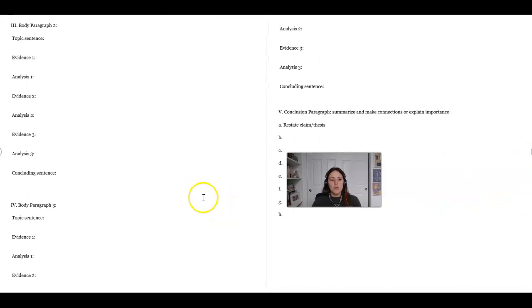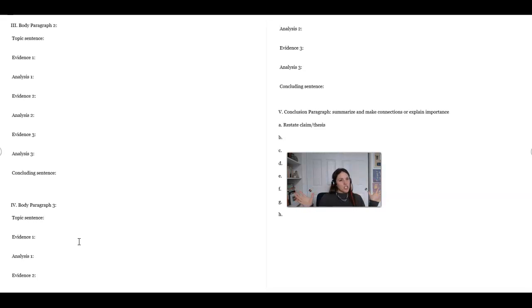Okay, then you're going to move on and do this again for paragraph 2 and paragraph 3. So you're going to see here that this handout is set up for you to have 3 body paragraphs and for each of those to have different pieces of evidence. Each body paragraph should explain a certain challenge that person went through that made them a better person or helped develop their character. So you want to find at least 3 challenges, right, that person went through that made them a better person or developed their character.